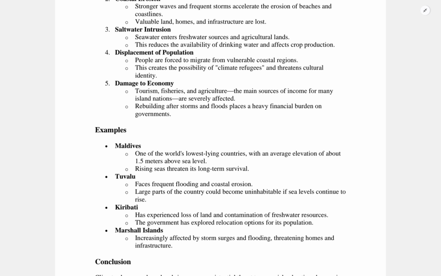As we look into the environmental aspects, we see ecosystem degradation. Coral reefs, mangroves and fisheries are severely damaged, reducing biodiversity. Coral bleaching in the Great Barrier Reef also affects Pacific island fisheries.